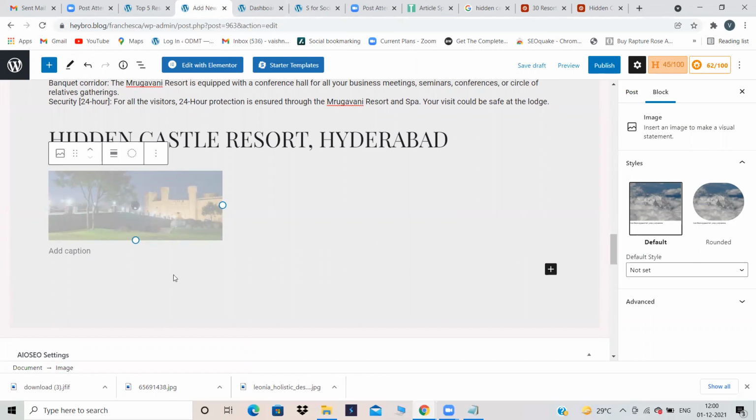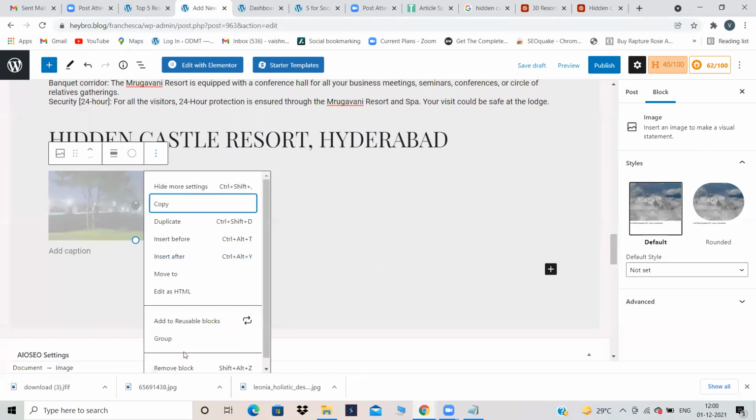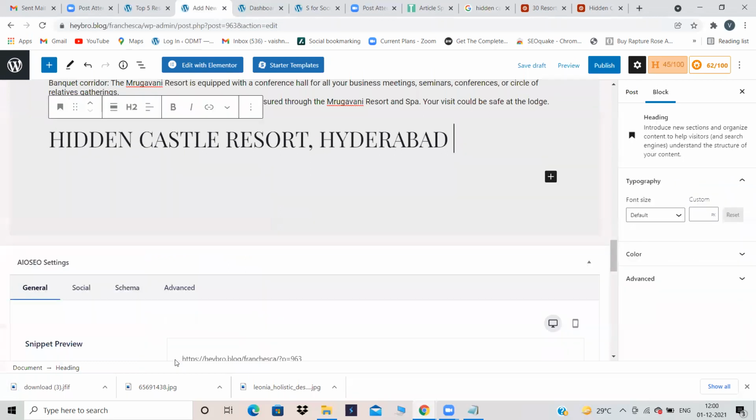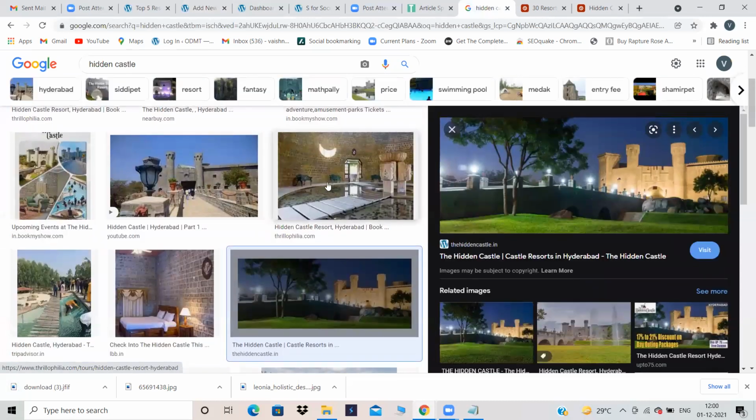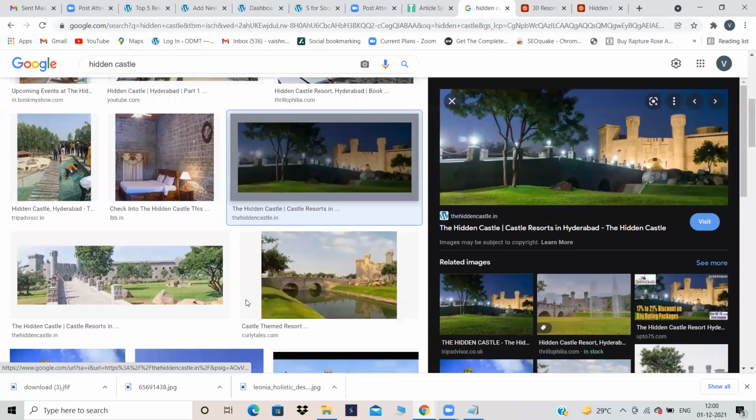It is taking some time to upload. Sometimes some images will not be uploaded very easily. So at that time, there is just one option: delete this, remove the block and add a new image over there. So for now, instead of this image, I will search for some other image so that I can upload it there.